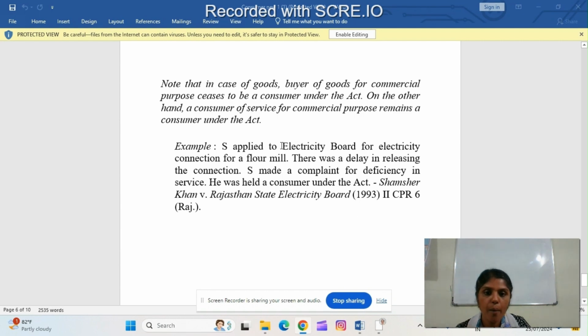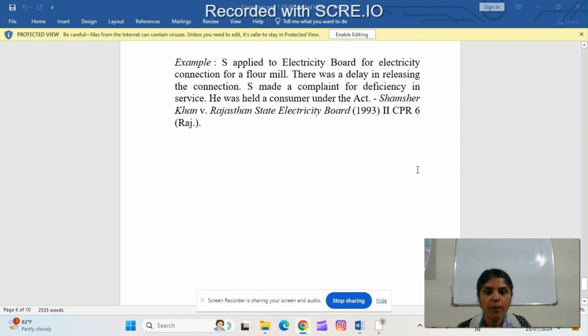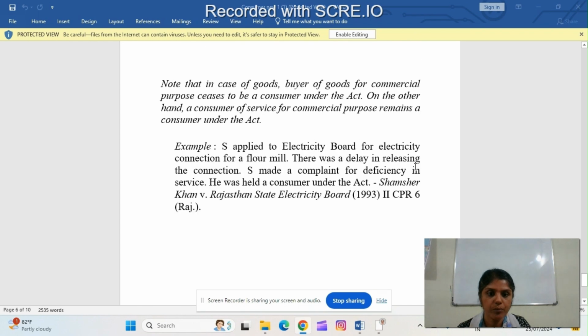For example, S applied to the electricity board for an electricity connection for a flour mill. There was a delay in releasing the connection. S made a complaint for deficiency in service. He was held a consumer under the Act. Shamshar Khan versus Rajasthan State Electricity Board, 1993, 2 CPR 6 Raj. In case of goods, a buyer of goods for commercial purpose ceases to be a consumer under the Act. On the other hand, a consumer of service for commercial purpose can remain a consumer under the Act.